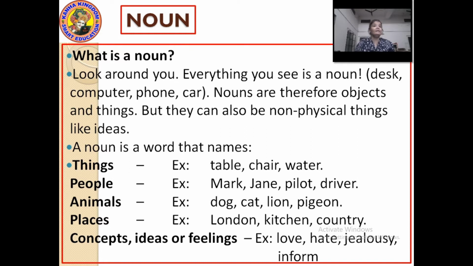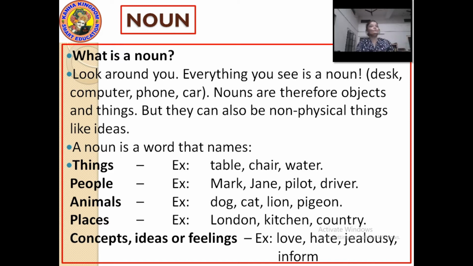Nouns are also words that name people such as Sita, Ram, Krishna, Radha, Jane. Now these are names. Other than this, nouns can be pilot, teacher, doctor, driver, steward, air hostess, nurse, nun, father.